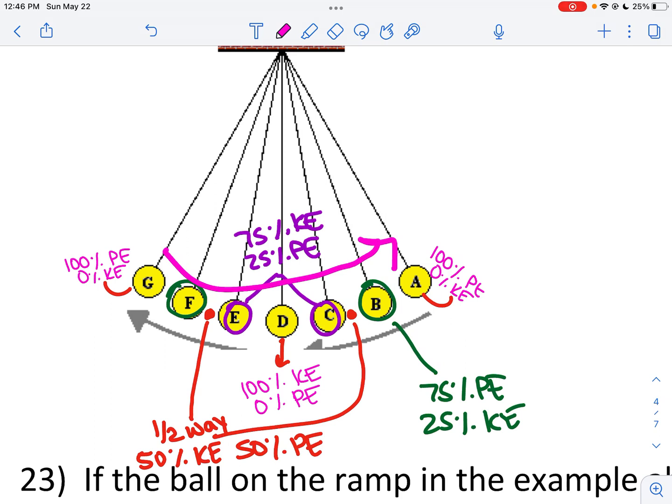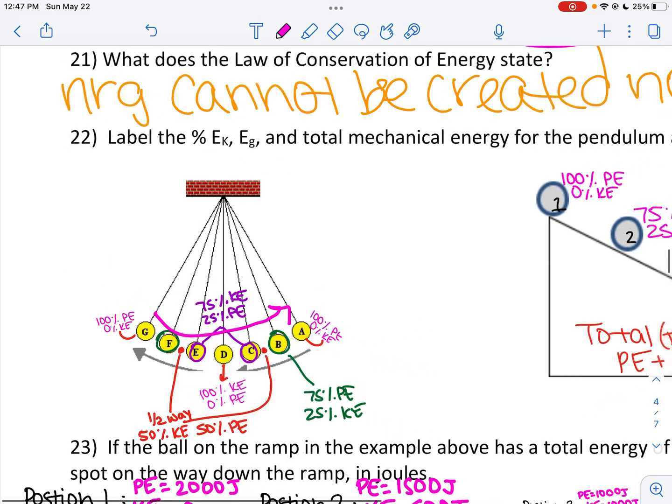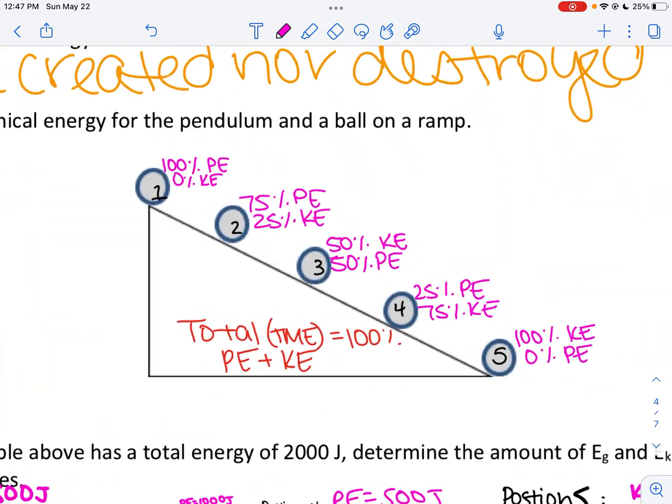Now a perfect pendulum would keep swinging forever and ever. Unfortunately, there is air resistance. So that's going to eventually cause it to slow down and it won't return back to its extreme highest position at A or G.